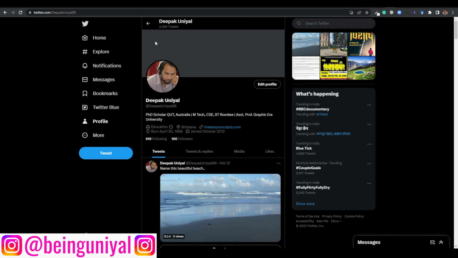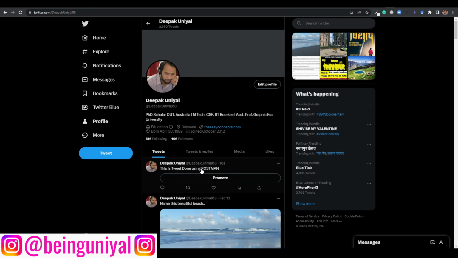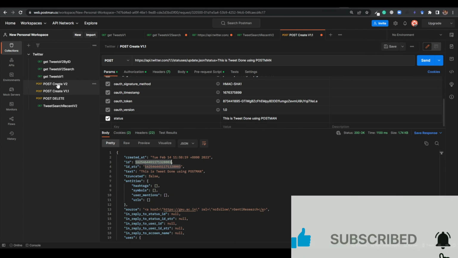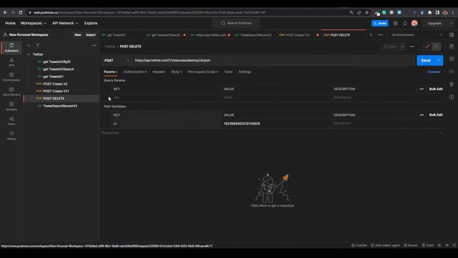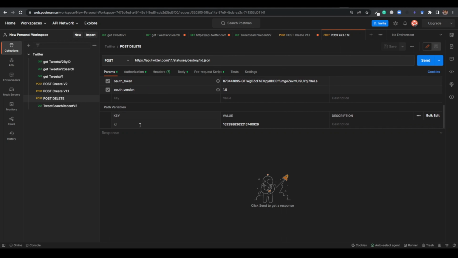So let me refresh this page, and you can see this is tweet done using Postman. I have got it here, right? So let me first delete this tweet. I will copy this ID, and I have already created the post delete. And now you can see I am using api.twitter.com 1.1 destroy id.json, and here I need to use the ID. So I will use ID here.